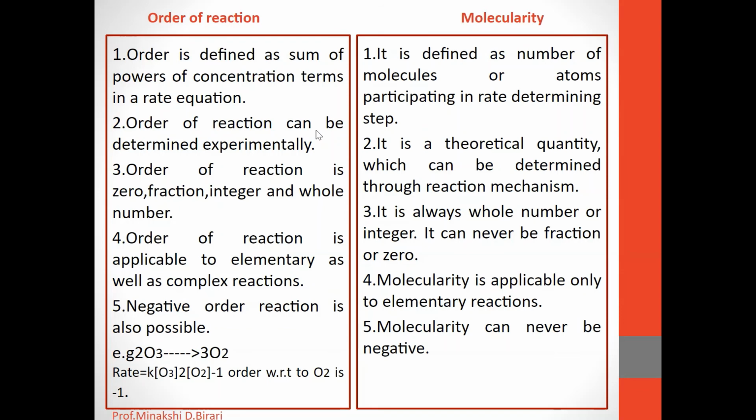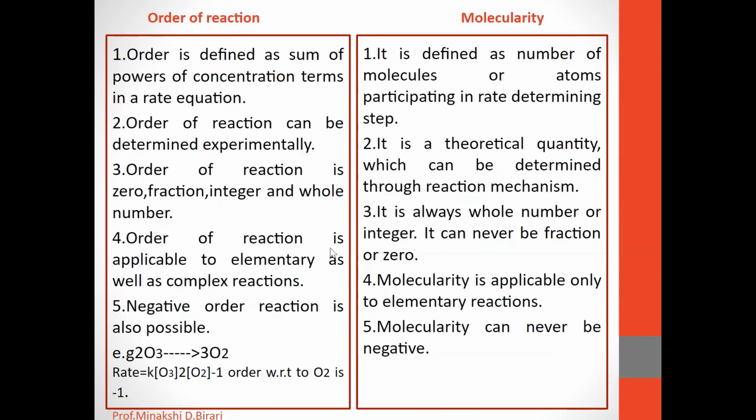Order of reaction can be experimentally determined, whereas molecularity is a theoretical concept, a theoretical quantity which can be determined through the reaction mechanism. Order of reaction may be 0, a fraction, an integer or a whole number. But molecularity is always a whole number or integer. It can never be a fraction or 0.